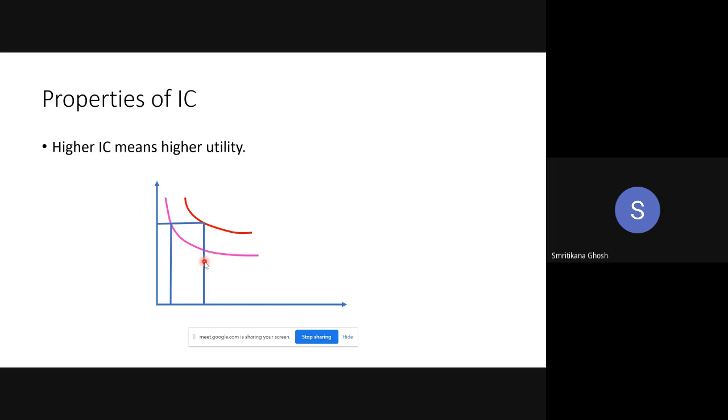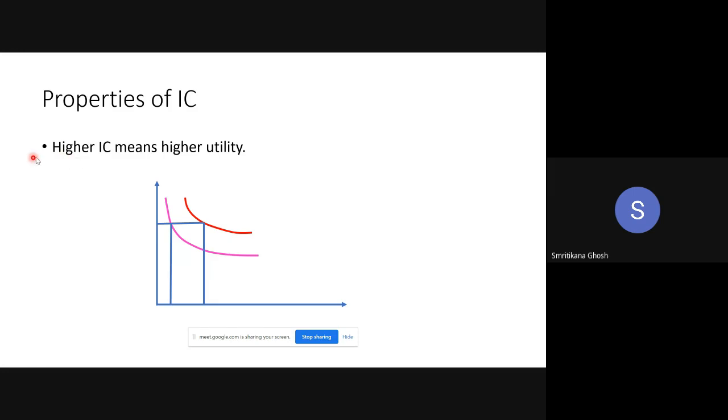Now I am going to discuss the properties of indifference curve. If you cannot understand, please stop me and ask. Otherwise, I will just continue at my own pace.